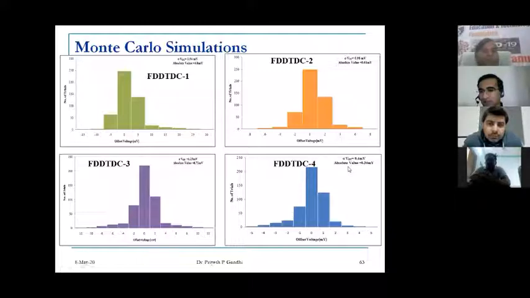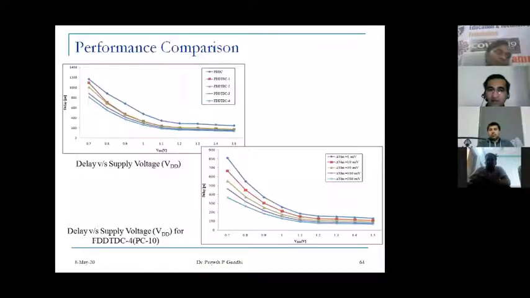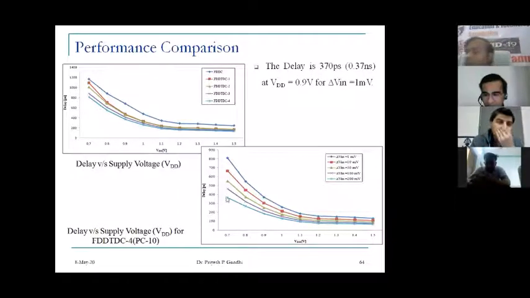design. This is another performance comparison, delay versus supply voltage. If we see here, delay is 370 picosecond, 0.37 nanosecond, for FDDTDC4 at VDD equal to 0.9 volt for delta V, differential voltage, of 1 millivolt.